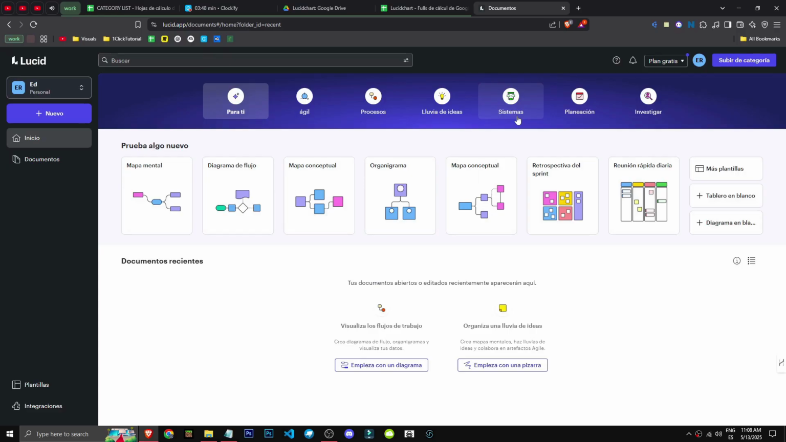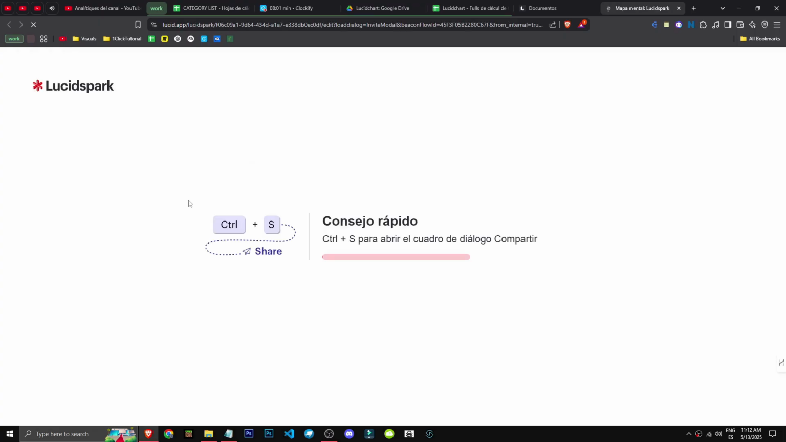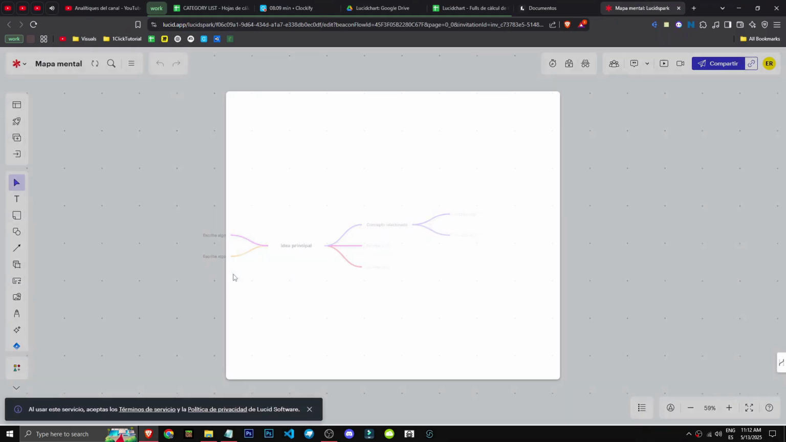And here we are inside the platform. How can we create our first mind map with Lucidchart? Be it a mind map, flowchart, concept map, org chart, or others, okay? Obviously we can select it, right? It'll automatically redirect us to create the type of map we want to make. Got it? See, it's already created it for us there.